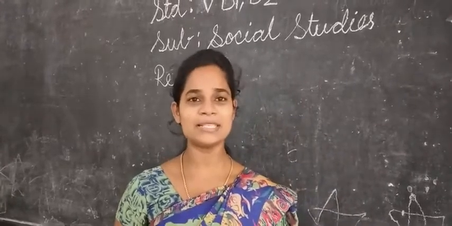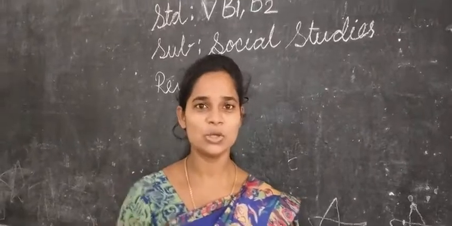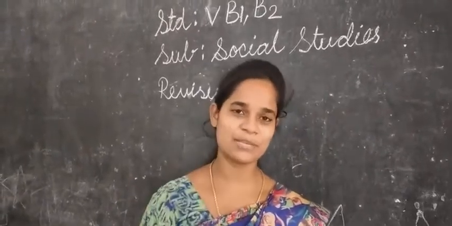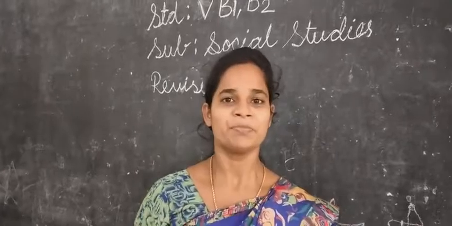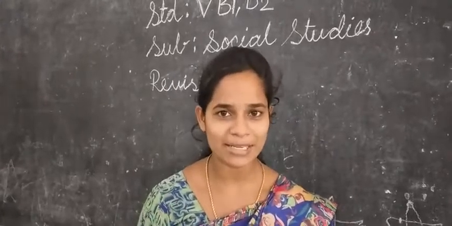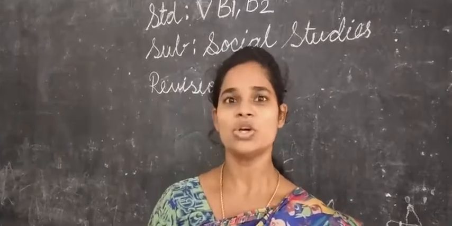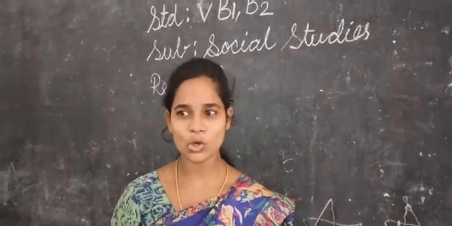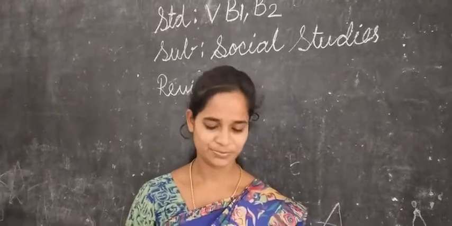Lesson number 1 is, what's the title? Know your planet. In that we learned about the planet. What is our planet? Earth. We learned about our Earth, and also we know what is a globe. That is lesson number 1.